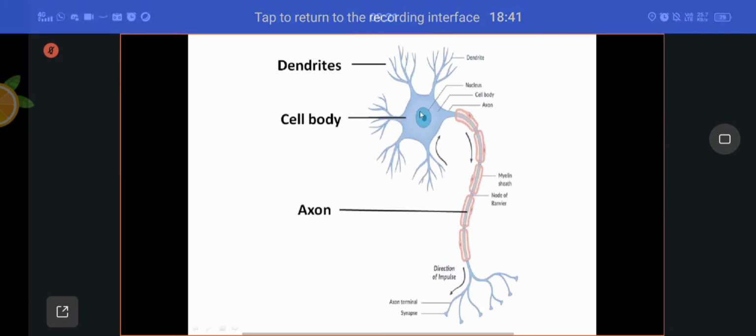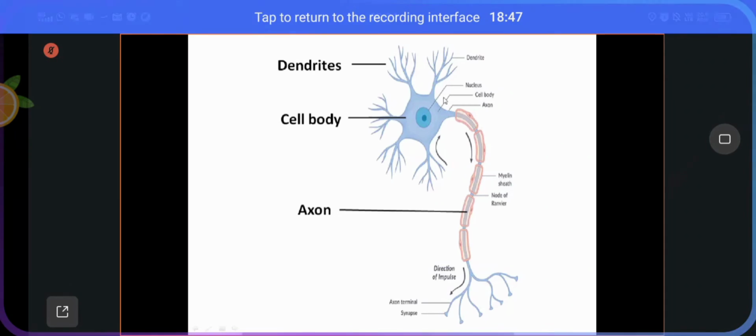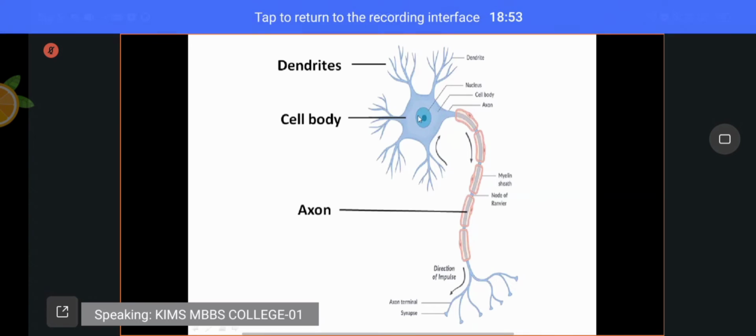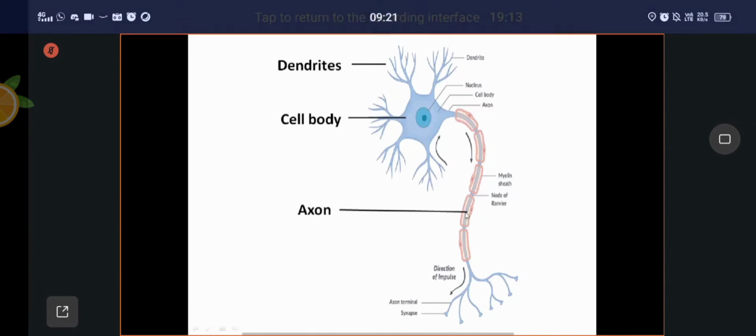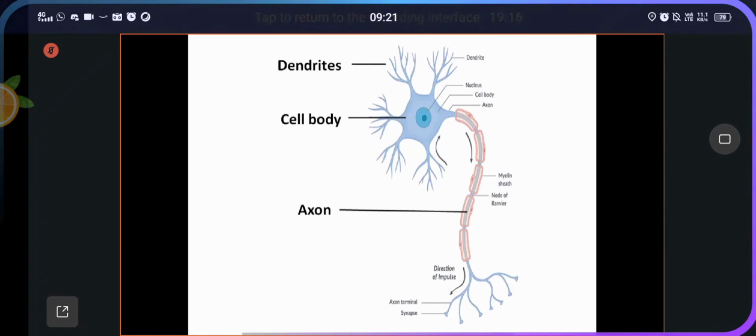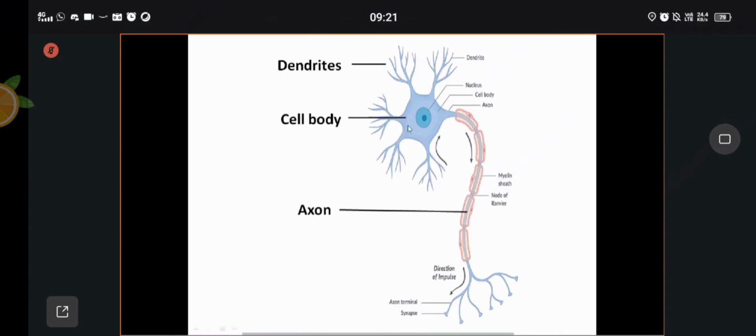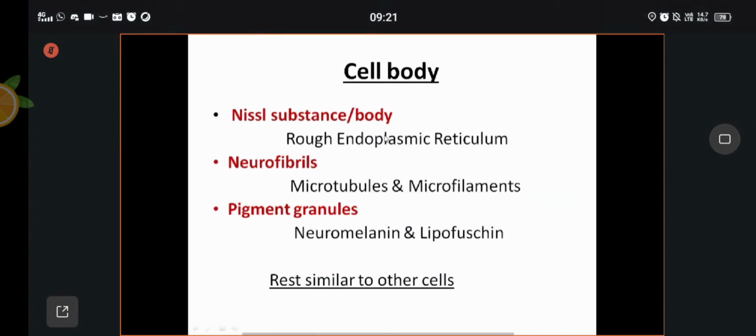In this picture, you can see the neuron. This is the cell body, also called soma. Mainly, you can see the nucleus. And the cell processes, the number of short processes. The branched short processes are called dendrites. Dendrites means branching of the tree. And a single long process is called the axon. The neurite cell processes are of two types, dendrites and axon. And this is the cell body of the neuron.